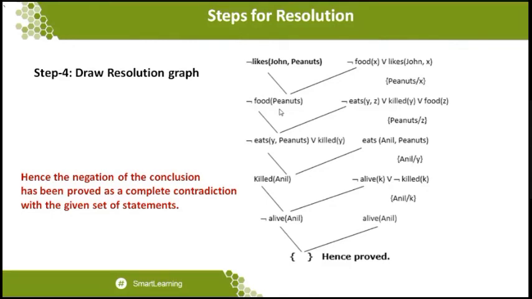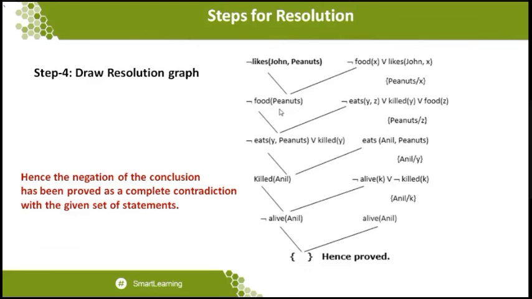Then you can take the proof you have in your hand, take the negation of that proof, then come to the graph of the resolution, and you can go for substitution over there. Once the substitutions are made and finally you end with the null symbol, that is the meaning that ends: the negation of the conclusion has been proved as a complete contradiction with the given set of statements. That is the statement very clearly given over it. Let me read over the statement again: ends the negation of the conclusion has been proved as a complete contradiction.